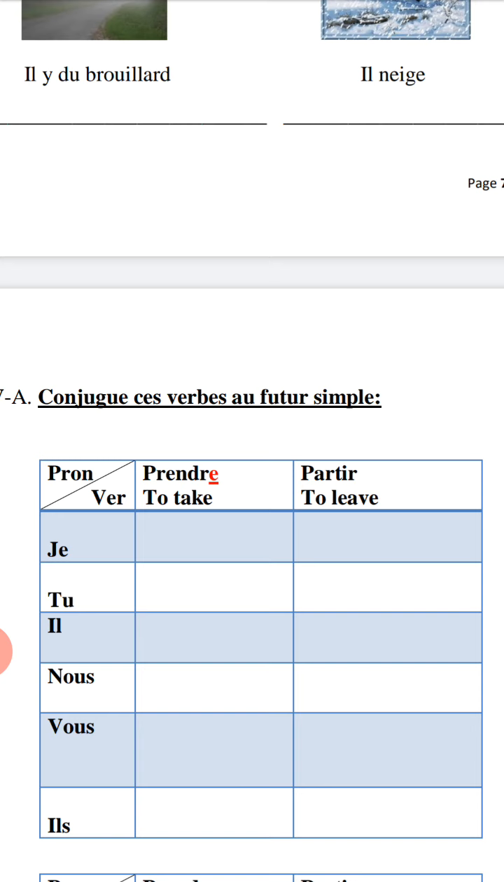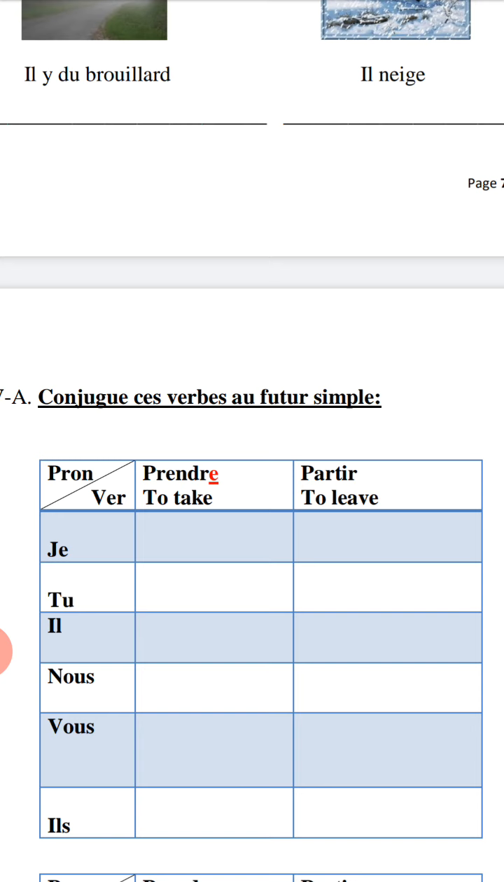Désolé. Verbe partir to leave. How to change any verb with ir like partir to future simple. Did you find it? I hope. Here I have les pronoms singuliers, je, tu, il. Les pronoms pluriels, as we mentioned many times before, nous, vous, ils avec s. So, if I wanted to say I will take, how to change verbe prendre avec pronom je?